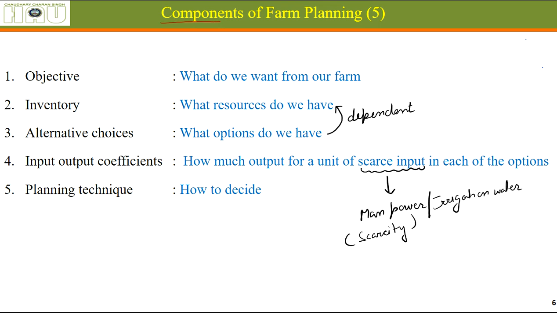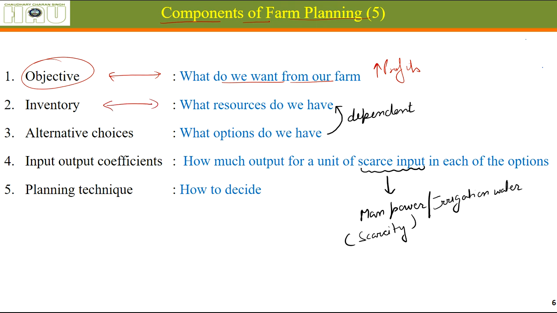What are the components of farm planning? What are the actual components, how we should proceed in terms of farm planning? First one is our objective. Why are we planning, why are we doing this activity of farm planning? What do we want from our farm? As I told you, maximum profits in the short run, and in the long run, higher standard of living.